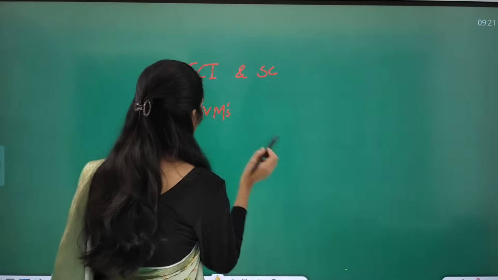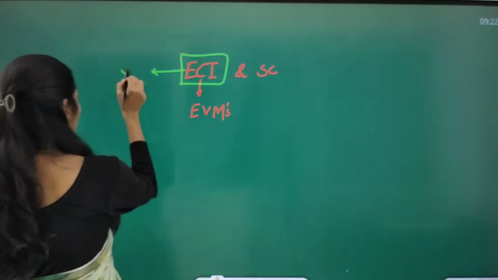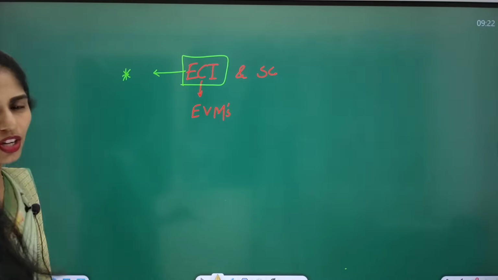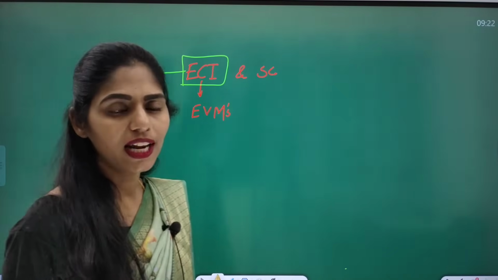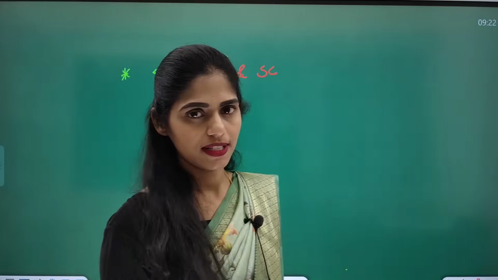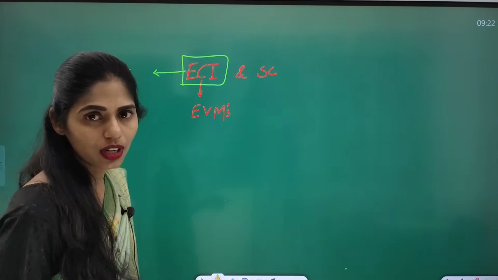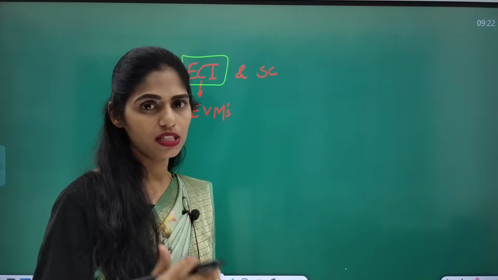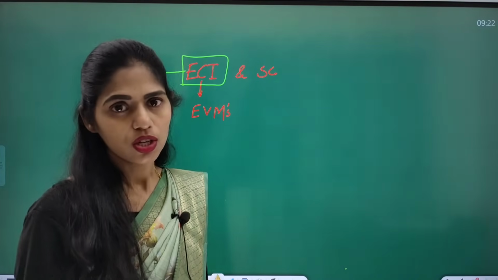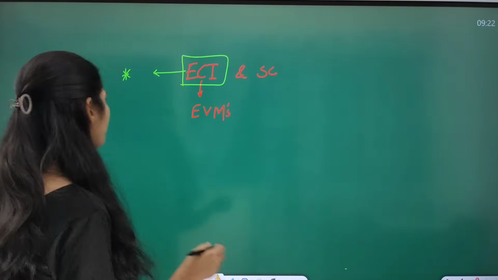Whenever any topic regarding ECI comes in the news, it is very important, because the Election Commission of India is a favorite area of UPSC. Even recently, one report said there is a decrease of democracy in our country. Because of this, free and fair elections are very important.